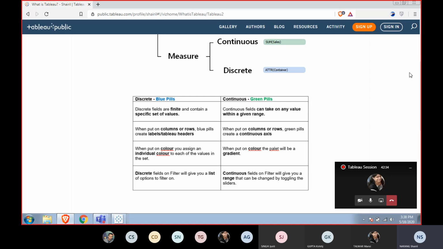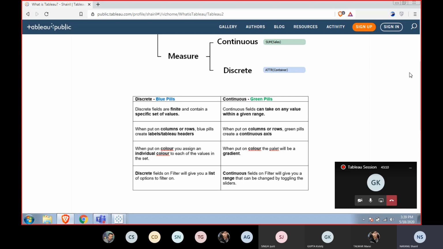A date field would be a dimension because it specifies a specific value which we can use to segregate our data. But it will not be only discrete. It can be continuous as well.